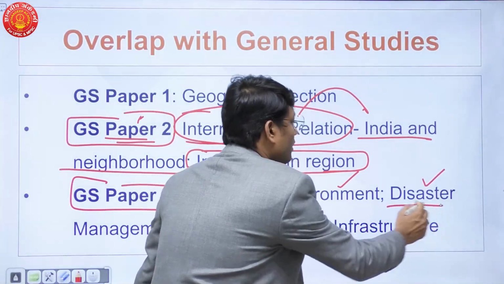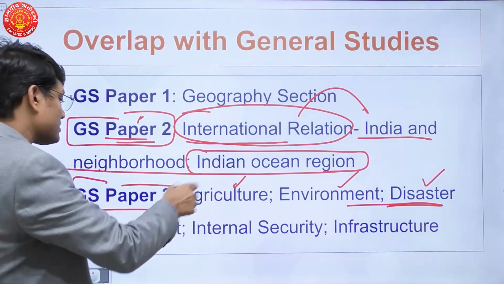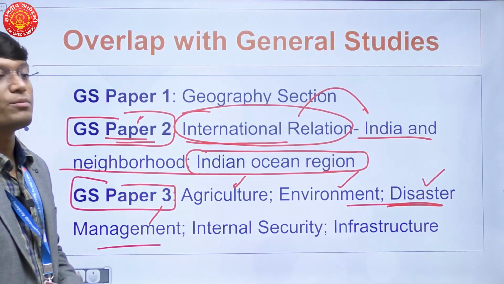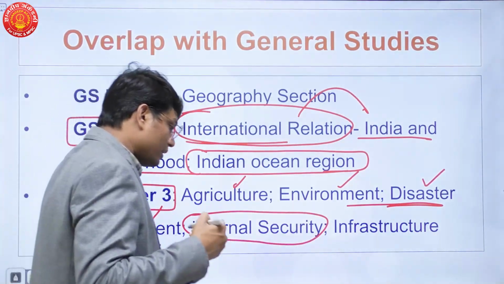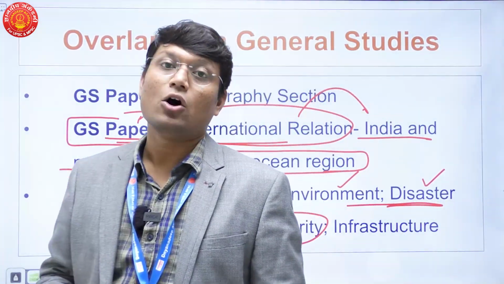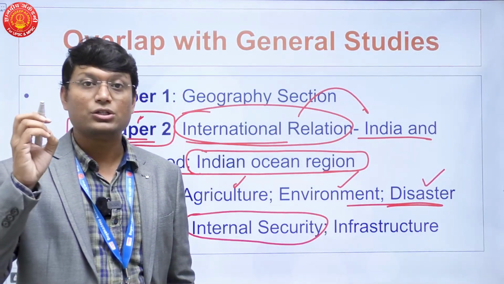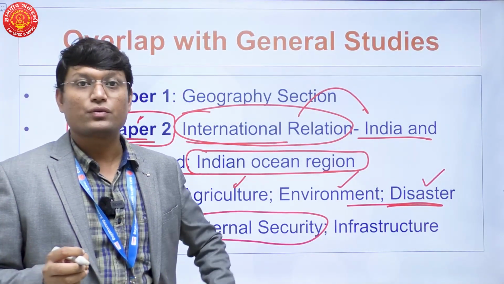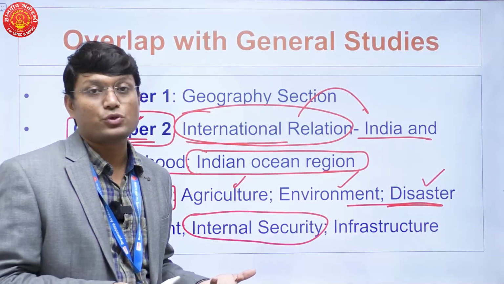Everything is nothing but something which is coming from geography. That is why disaster management is not separate from geography. Internal security: look at the conditions on borders. Most of the conditions which prevail on the border would be out of the geographical conditions, right? So if you understand geographical conditions well, you'd be understanding border disputes well.